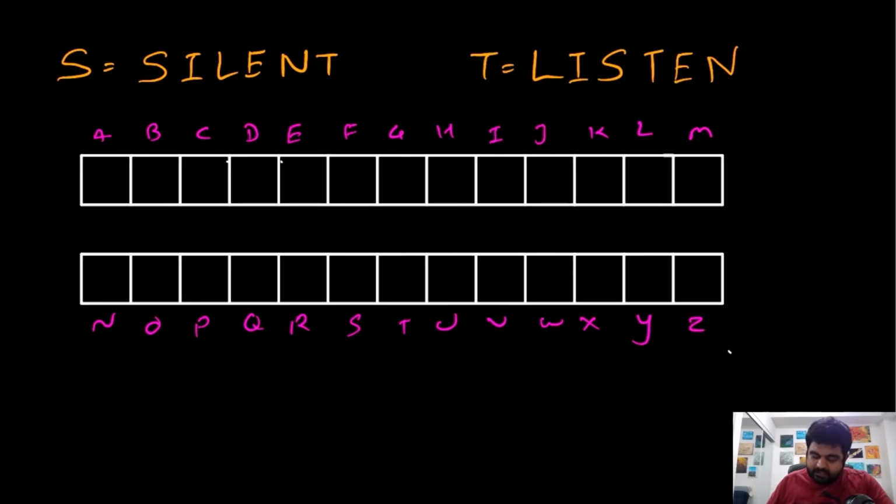Now the idea is we will start iterating over the string s and this string t. For any single character we identify in this string s, we are going to increase the corresponding value inside this given array. So suppose we encounter over here this s, then whatever the initial value of s is, going to be 0, we are going to increment its value to 1. Again, if we encounter the character I, again we are going to increment the value for this I as well. Now inside this t, we are actually going to do things in the reverse order, and we are going to reduce the value. So the moment we identify any single character, we are going to reduce that value in this array.